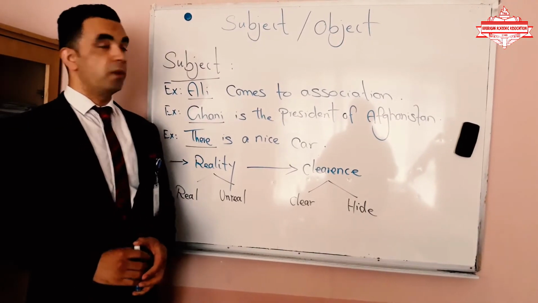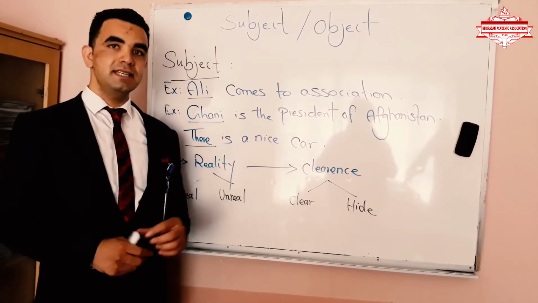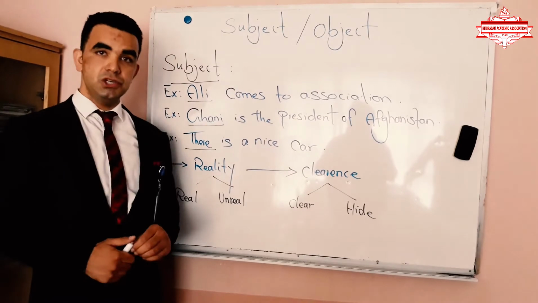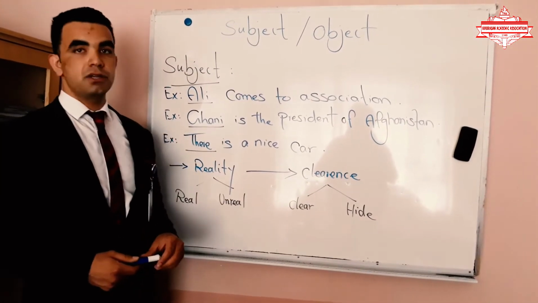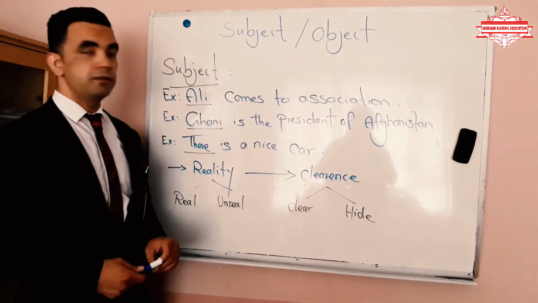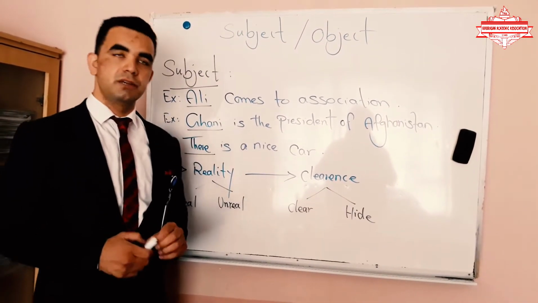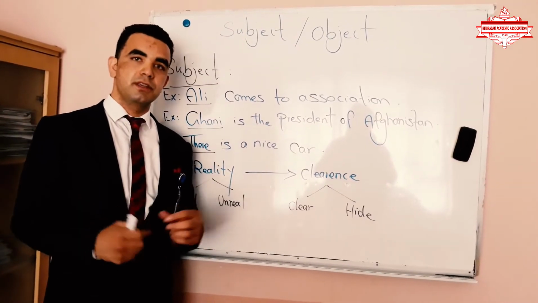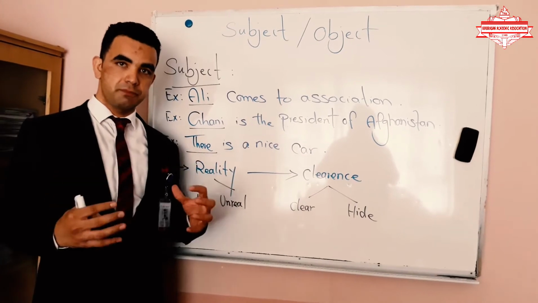Today, we are going to talk about two fundamental and consequential issues in English language, which are subject and object. First of all, I would love to talk about subject. So the consequential question which can be raised here is, what is subject? We can give manifold definitions for subject.